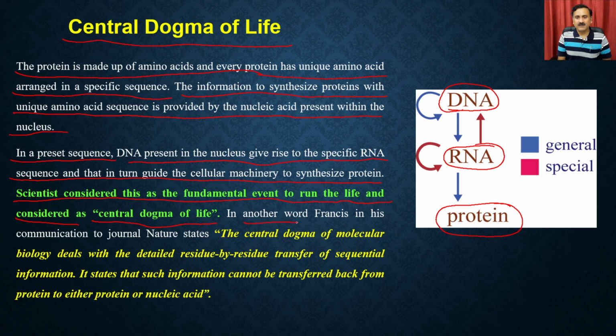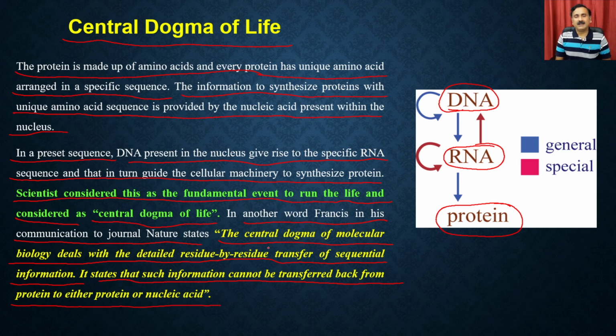In other words, Francis Crick communicated to the journal Nature that the central dogma of molecular biology deals with the detailed residue by residue transfer of sequential information, and states that such information cannot be transferred back from the protein to either protein or to the nucleic acid.